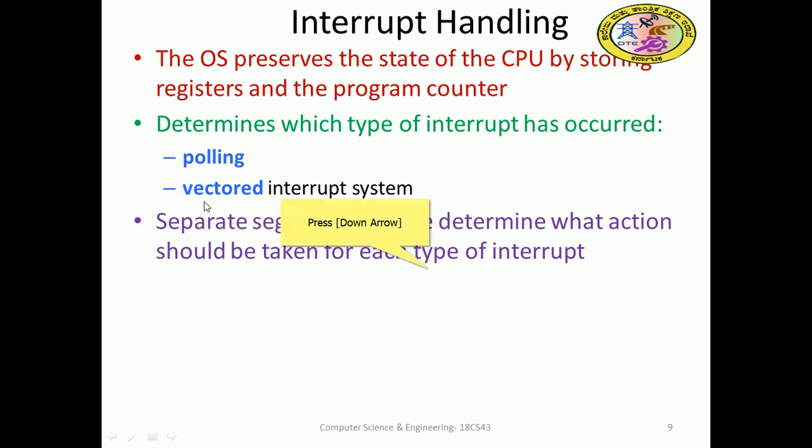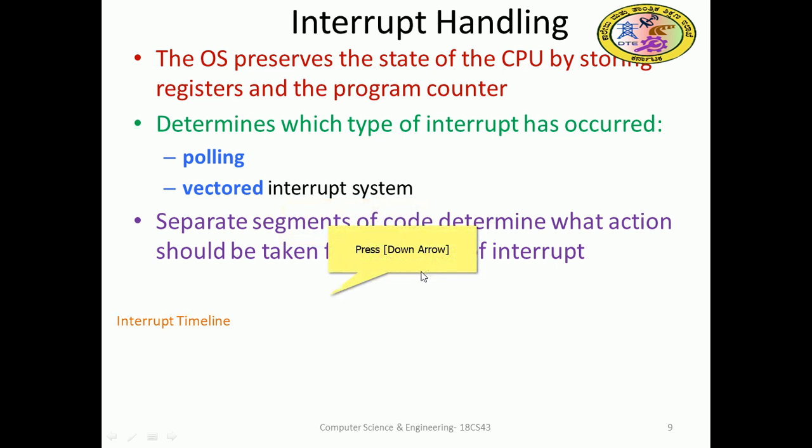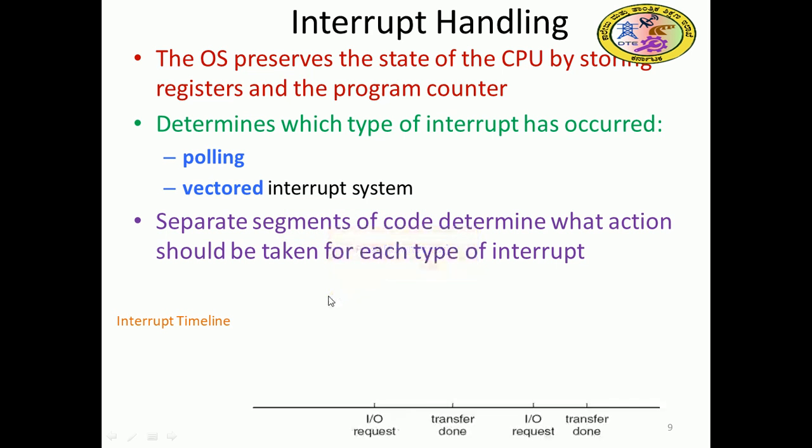So separate segments of code determine what actions should be taken for each type of interrupt. So again, there is some code, the ISR, the corresponding interrupt service routine, that will be there. That is the code that should be executed for each type of interrupt, so that will come and serve it. So you can see the interrupt timeline.